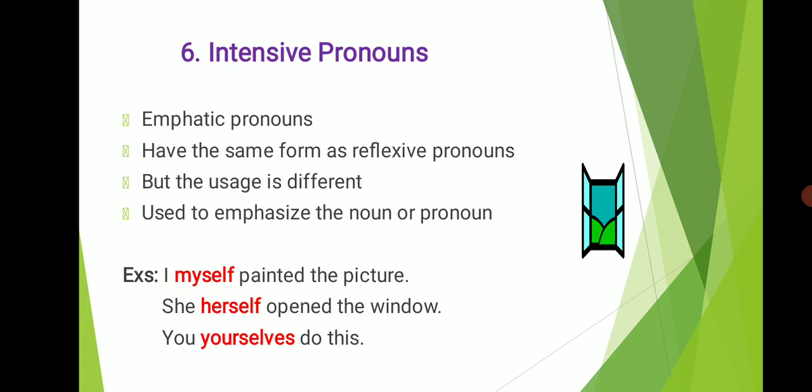Second example, she herself opened the door. Okay, here also the word herself is an intensive pronoun. Here what the sentence means is she herself has opened the door, okay, without anybody's help. So here also the intensive pronoun herself is used to emphasize the noun or pronoun. You yourselves do this. That means you should not get the help of anyone to do this work. You yourselves have to do this. So here yourselves is an intensive pronoun that is used to emphasize the noun or pronoun of the sentence.